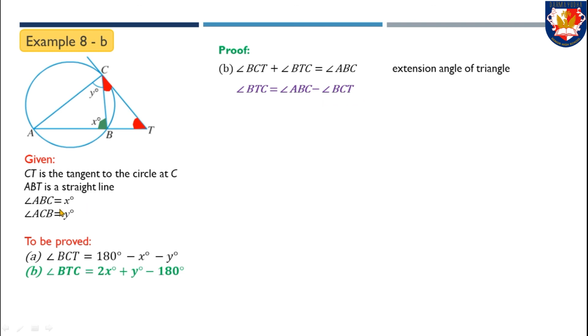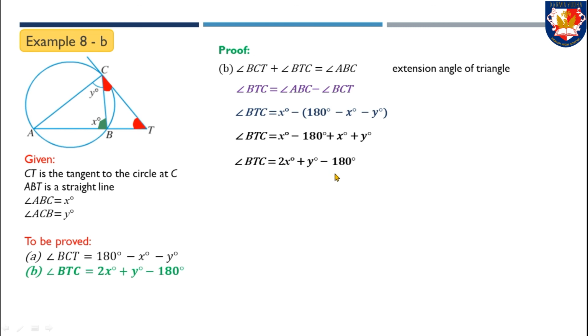Angle ABC is angle X as given in the question, and angle BCT is something that we found in the previous part. So we will use the previous part to complete this. Angle BTC equals X minus, in brackets, 180 degrees minus X minus Y. Simplifying this, we get 2X plus Y minus 180 degrees. This completes our proof for this part.